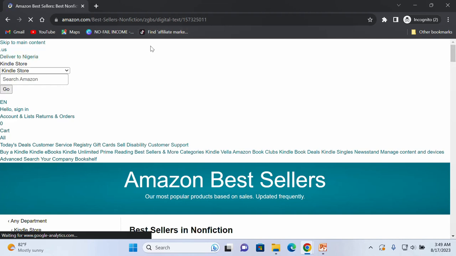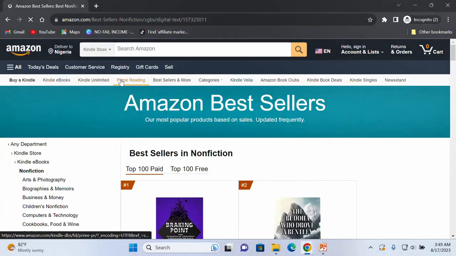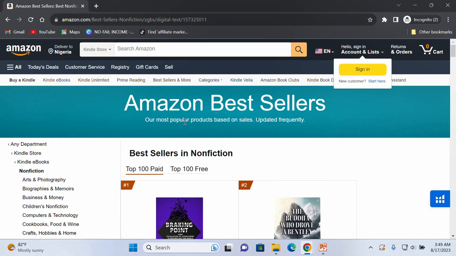Let me just refresh this page and allow it to load up. Okay, so now it has loaded up. This is the bestsellers in the non-fiction category.